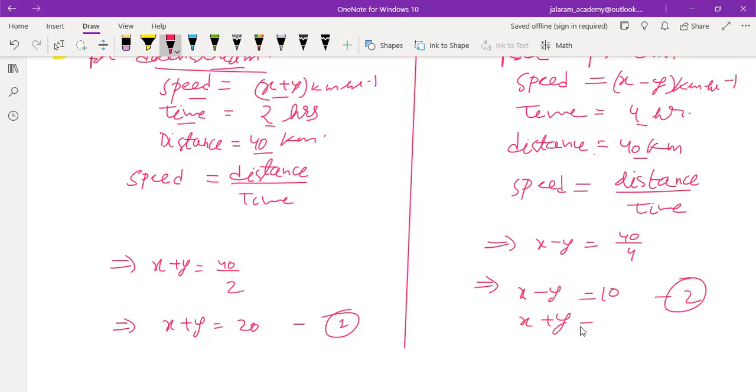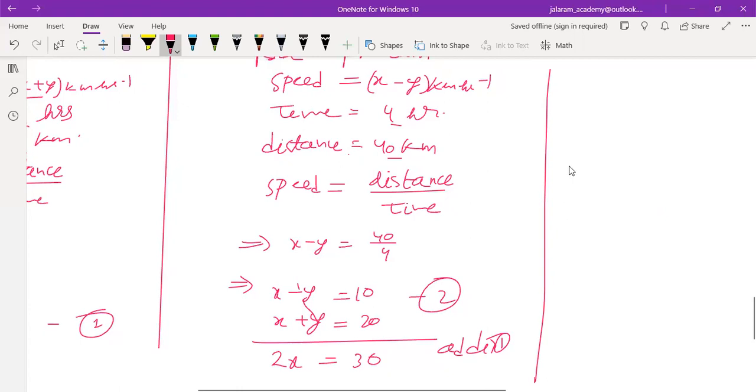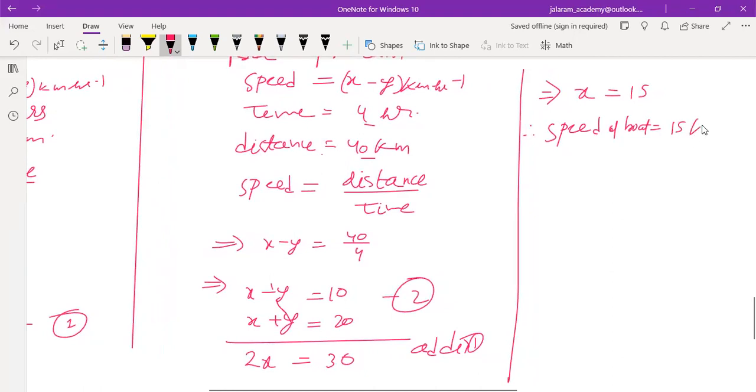Now add equation number 1 to it. Adding, y will be cancelled out. x plus x, 2x equals 30. It implies x equals 15. So speed of boat is 15 kilometer per hour.